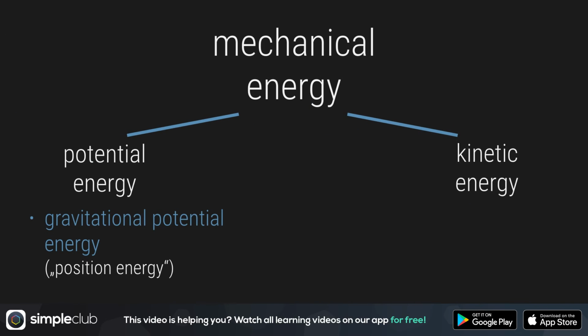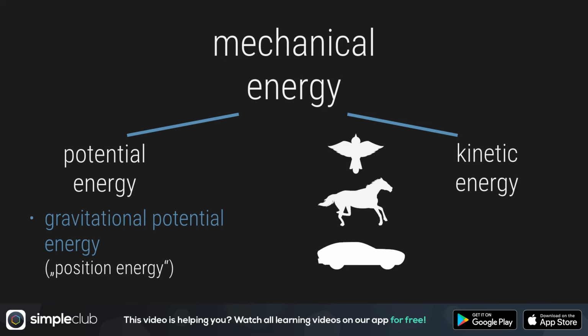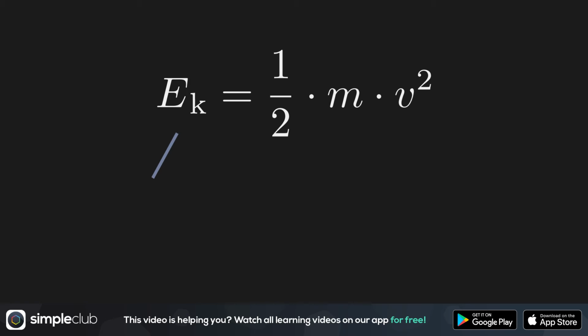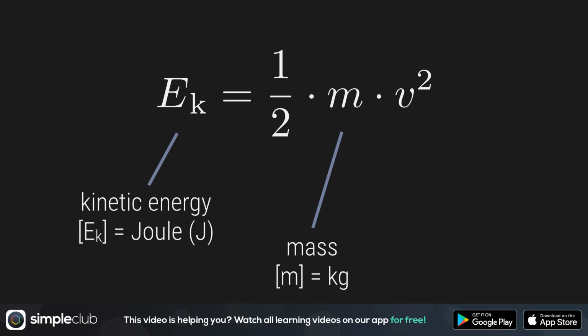Now let's talk about kinetic energy. Any object that has a speed has the ability to exert force over a distance and therefore has energy. We call this type of energy kinetic energy. A flying bird, a walking horse, or a car all have kinetic energy because they are moving. The faster they move, the greater the energy they have. Kinetic energy equals 1/2 of mass times the square of speed.